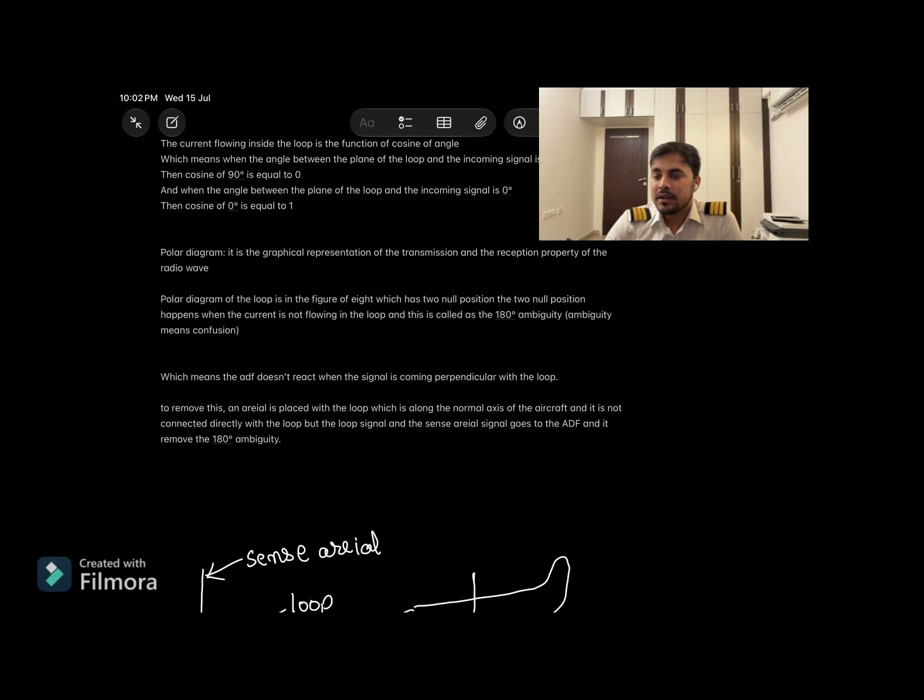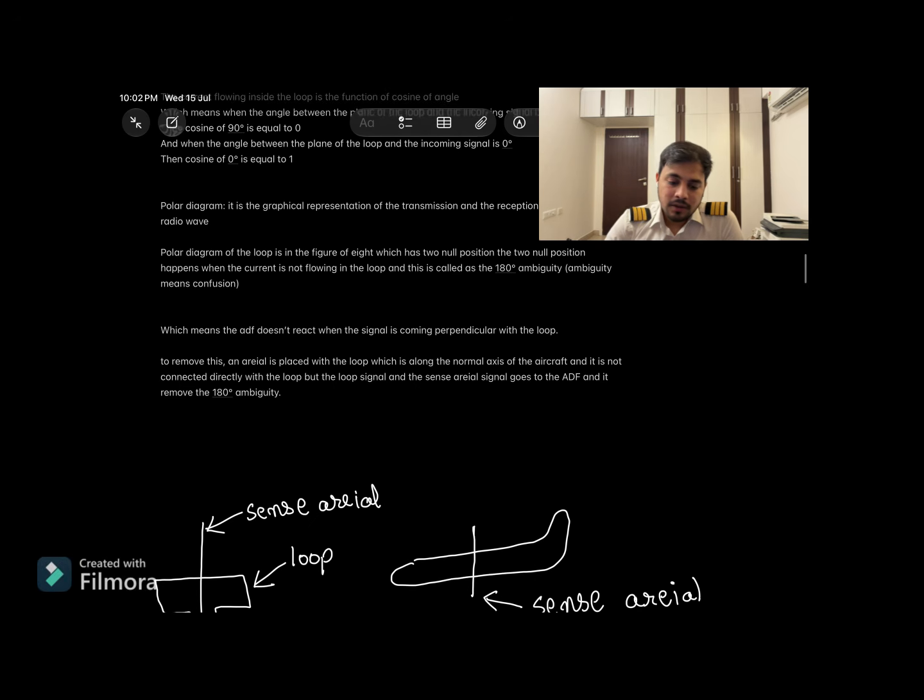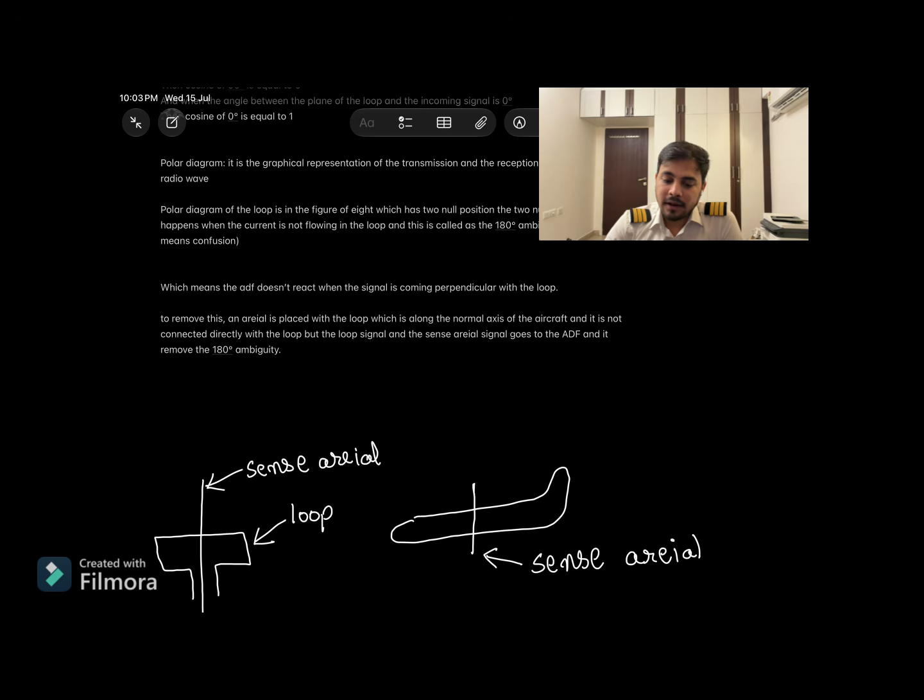It happens when the signal is coming from the forward side and the aft side of the aircraft, not from the right and the left, because when the signal is coming from the right and the left side, it is maximum. Alright, so the ADF doesn't react when the signal is coming perpendicular to the loop.